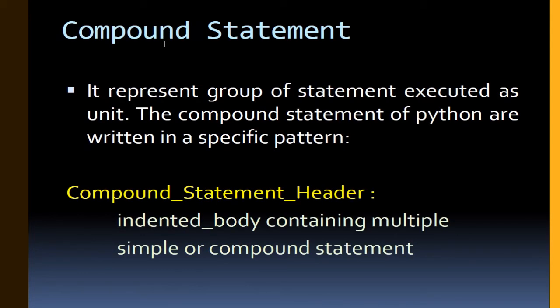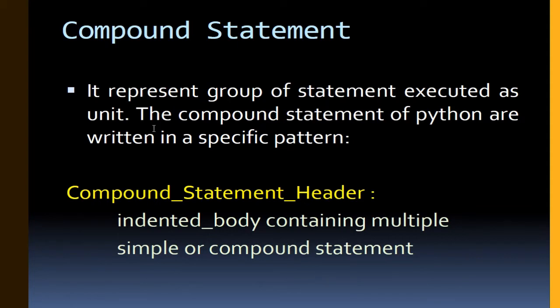Next is a compound statement. Compound statement means what? It represents a group of statements executed as a unit. There are many statements which are executed as one unit. The compound statements of Python are written in a specific pattern, like a compound statement header and an indented body containing multiple simple or compound statements.